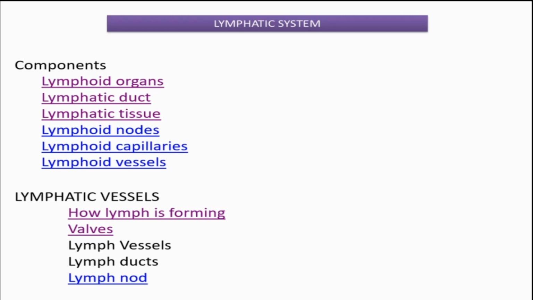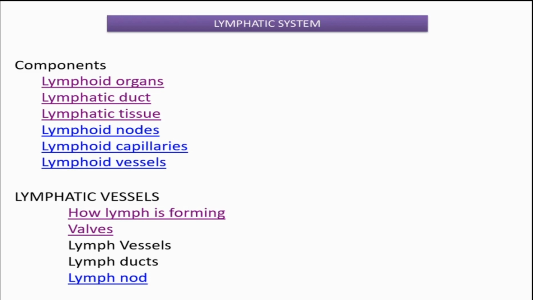Then another branch of the duct is called the left thoracic duct. Left thoracic duct joins with the left subclavian vein. That left thoracic duct means one major branch of our lymphatic duct. Two branches are there: the right lymphatic duct that I already told you, and the other branch is the left thoracic duct.